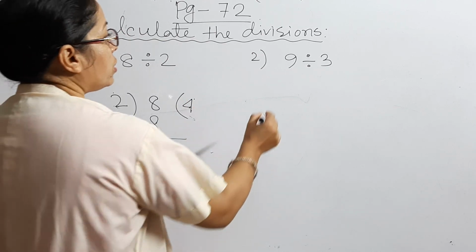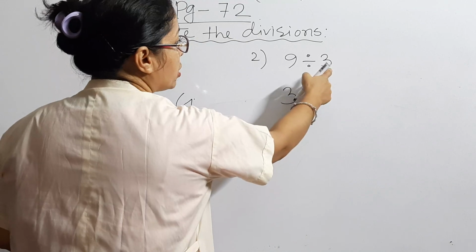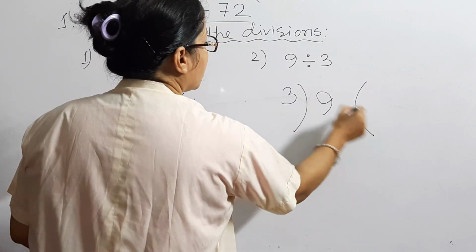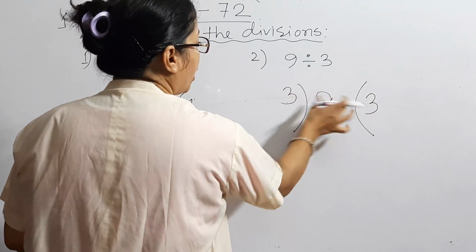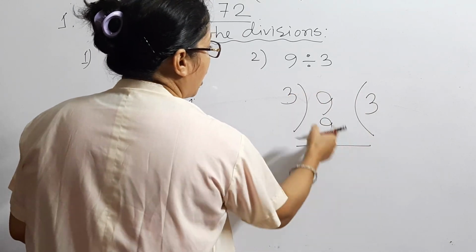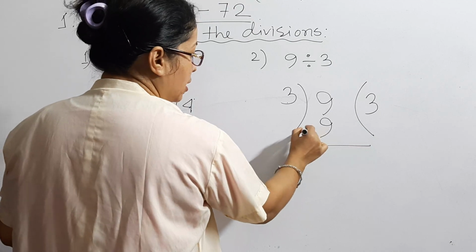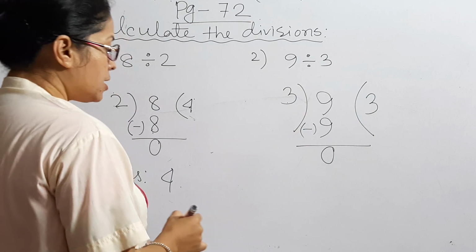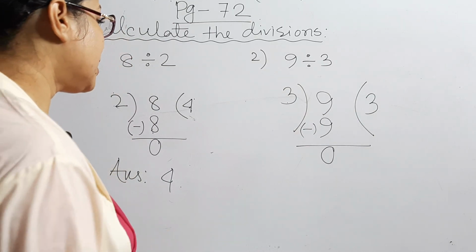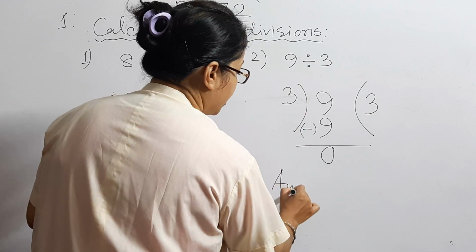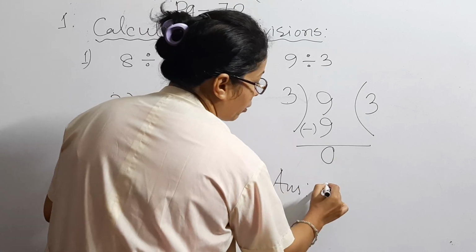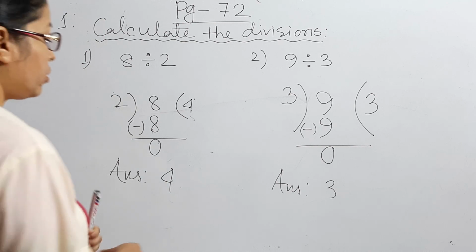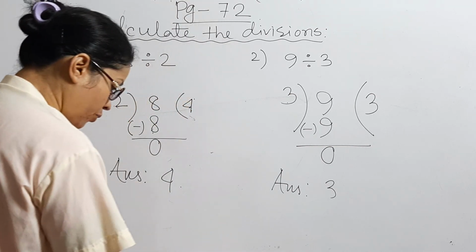Now let's do this one. 3 is the divisor. This is the dividend. Now divide. 3 3s are 9. After divide, you have to subtract. 9 minus 9 equals 0. Clear, students? Don't forget to write the answer. Answer is 3. Clear? Now, going to erase the board. Let's do the next one.